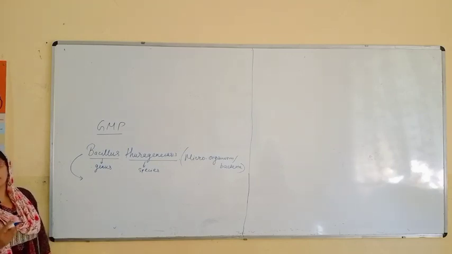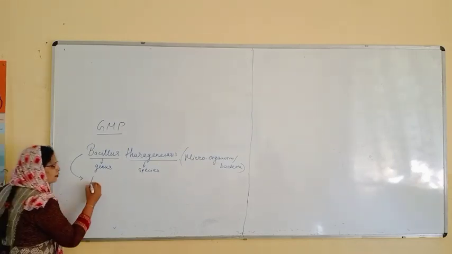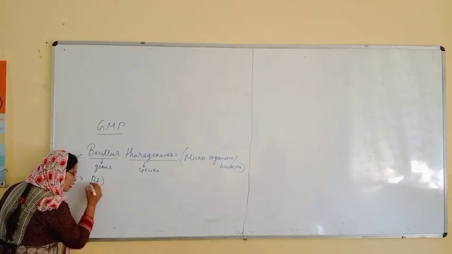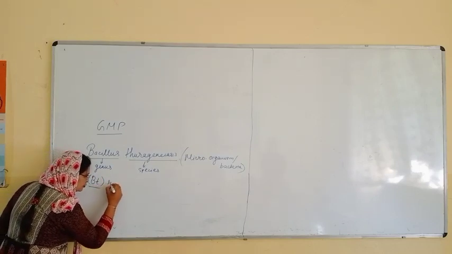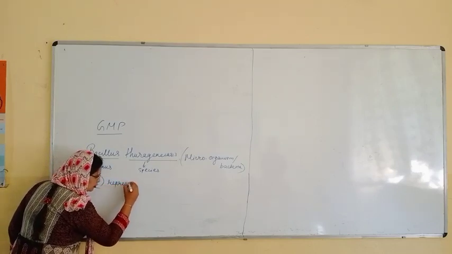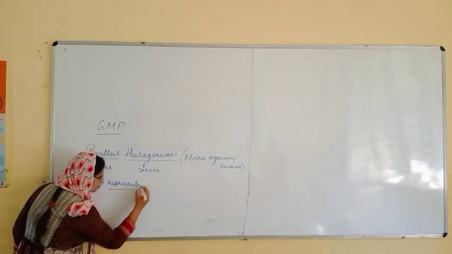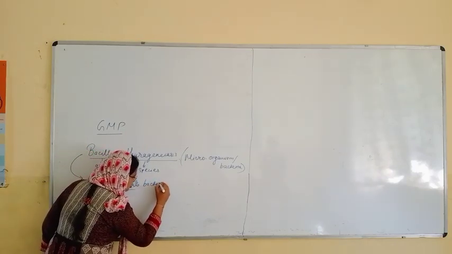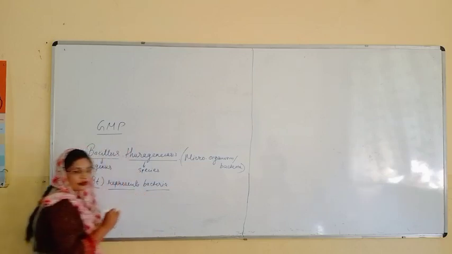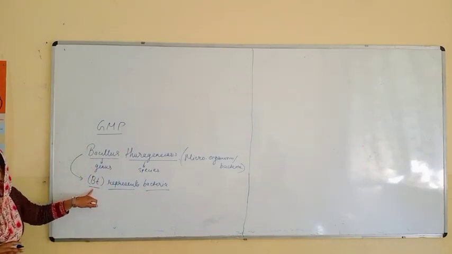This bacteria is known by one name, and that is Bt. So Bt is the symbol which represents this bacteria. Many times this question has been asked in examination: what is Bt? Bt is a bacteria.